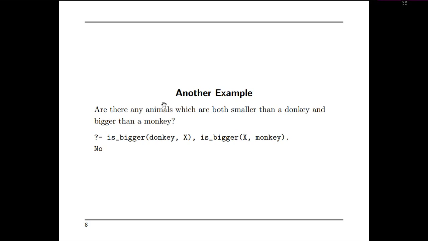So this X is a variable. It will keep on checking what are the different objects that can be substituted here.